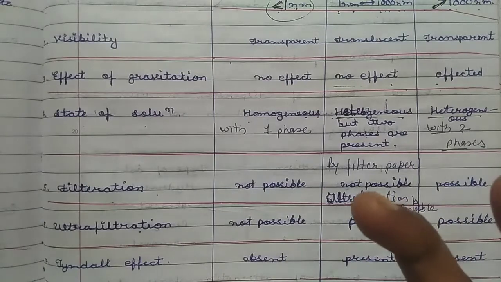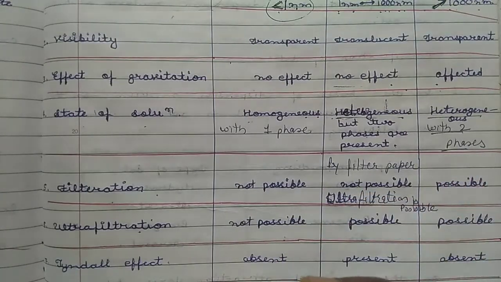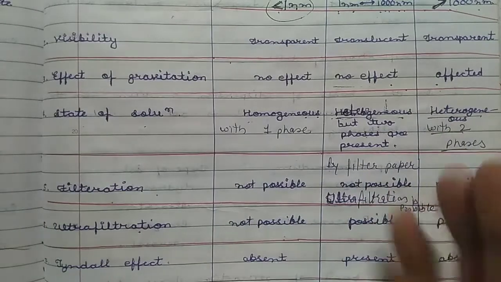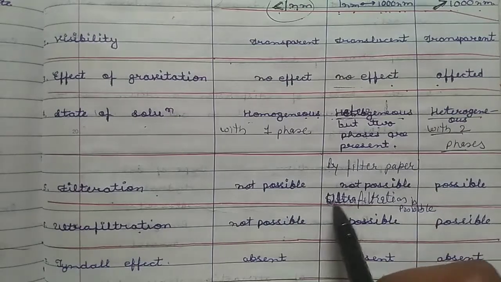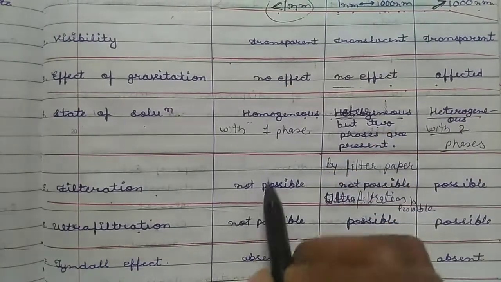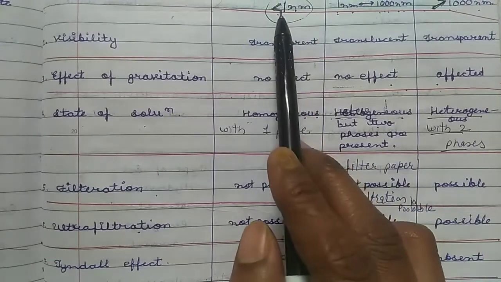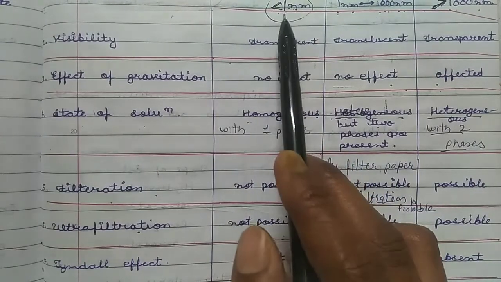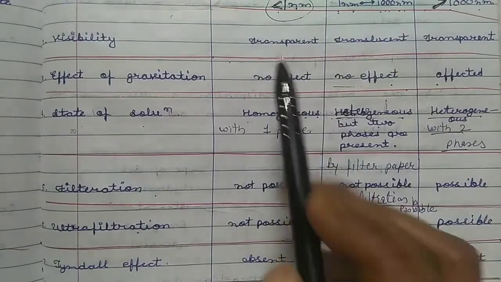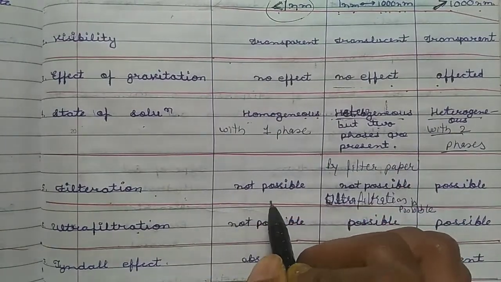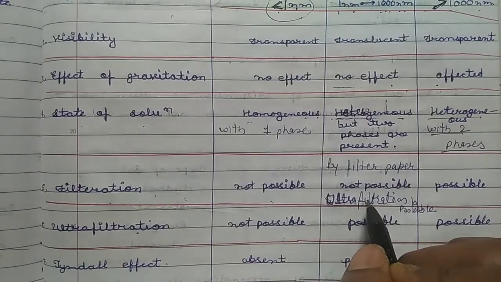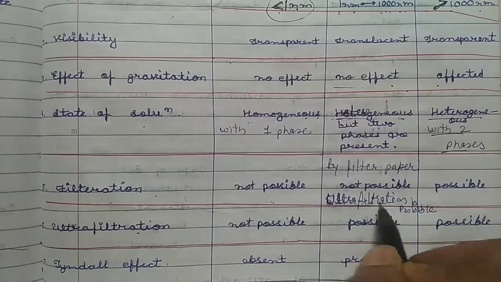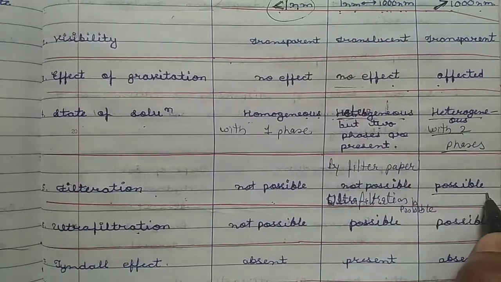The pores of normal filter paper are much bigger, so the colloidal particles can pass through them. The particles of real solutions are much smaller in size, so real solutions cannot be filtered with filter paper. Same for colloidal solutions, they cannot be filtered, but a suspension can be filtered very easily with filter paper.